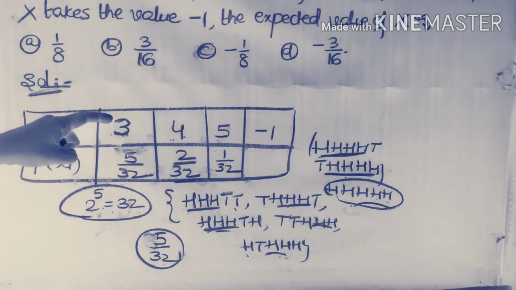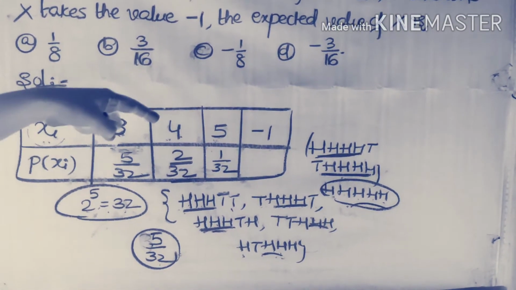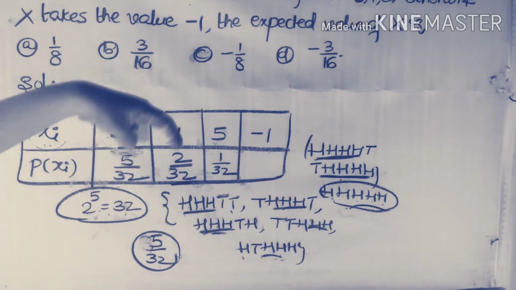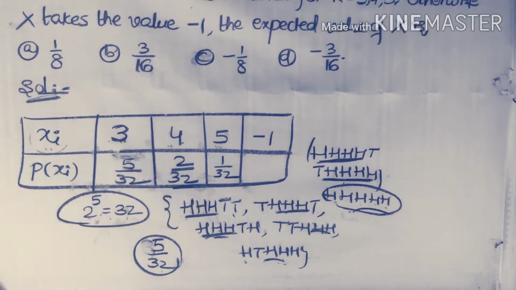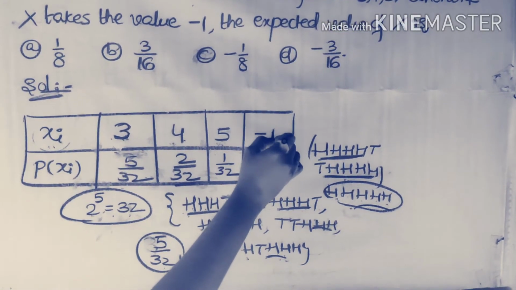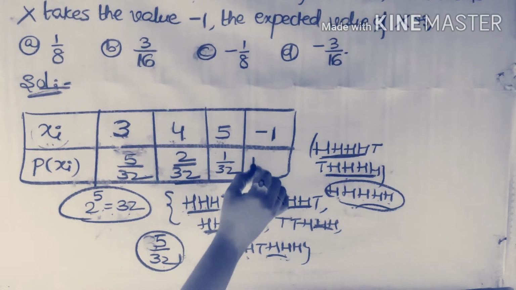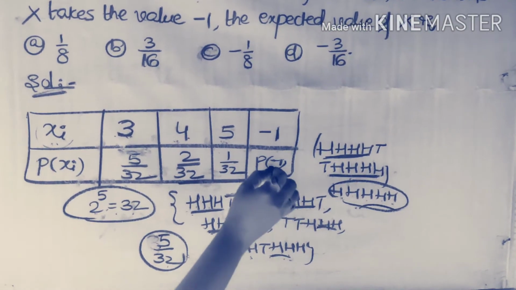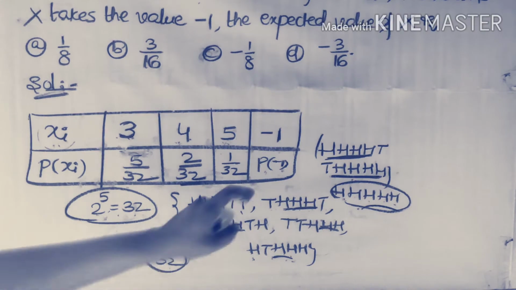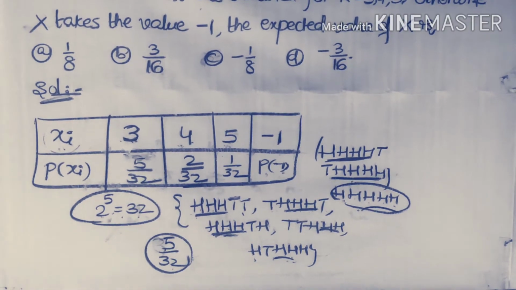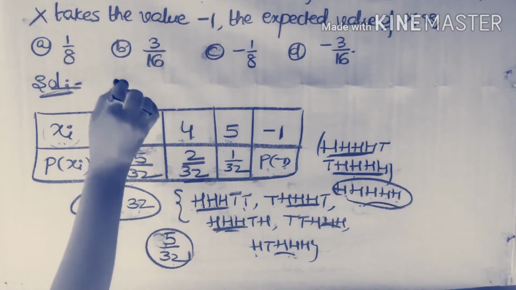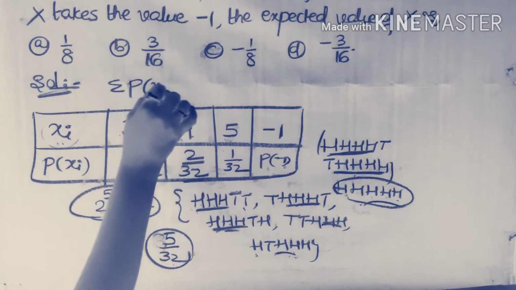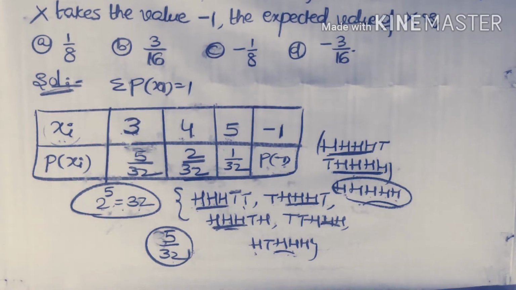This is the probability for x equal to 3, this is for x equal to 4, and this is for x equal to 5. In the remaining cases, we take the value of x equal to -1. Now we want the probability value p of -1. To find it, we apply the formula that sigma p of xi is equal to 1.